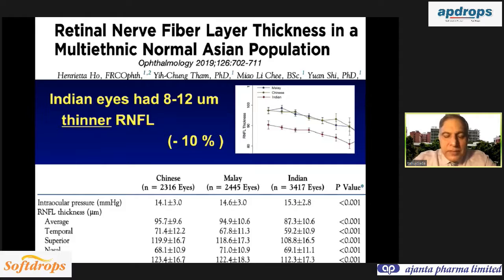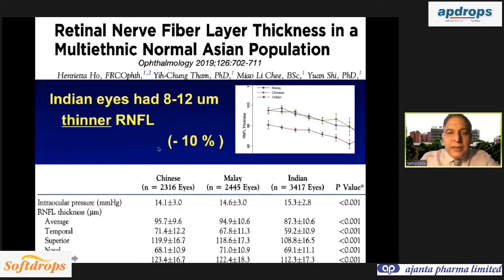There is a problem in the database. Like we have OCT machines, mostly they have a huge number of Caucasian population, very few Indian population. And if you see the difference, this is the RNFL thickness in the Asian population. Caucasians I'm not considering, just see the Asian population. You can see average RNFL thickness, Chinese population 95.7 and average in Indian population 87.3.